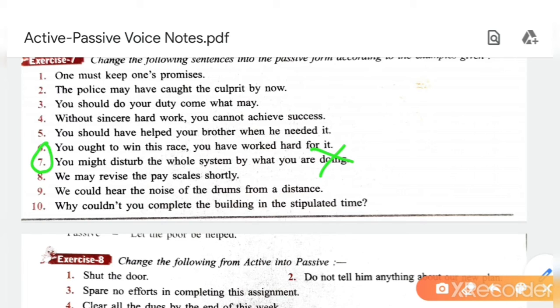You might disturb the whole system by what you are doing. The whole system might be disturbed by your doings. We may revise the pay scales shortly. The pay scales may be revised shortly.